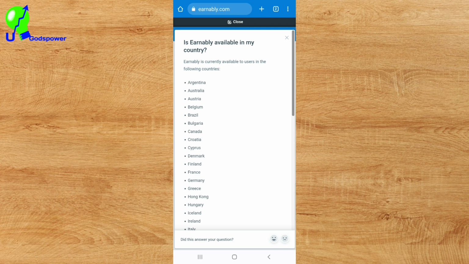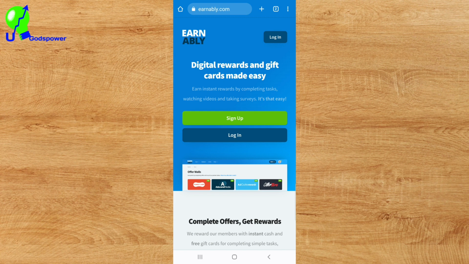So let us go and register on this website. We'll go back to the Earnably homepage now that you know which countries are allowed to use this website. Let us go to the homepage now to register. So we are on the homepage of Earnably now.